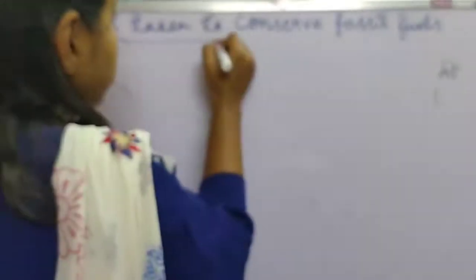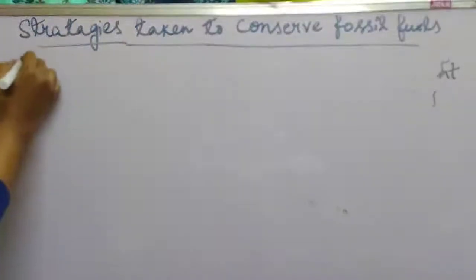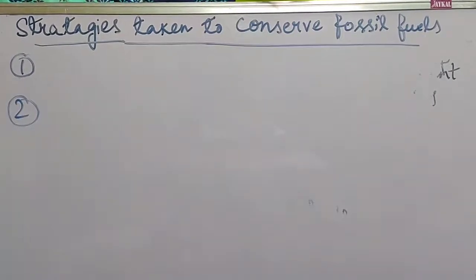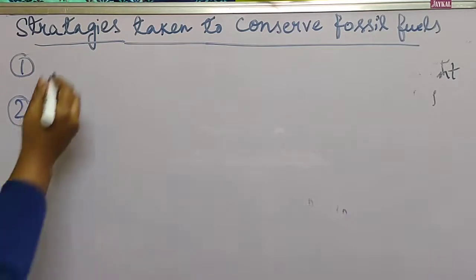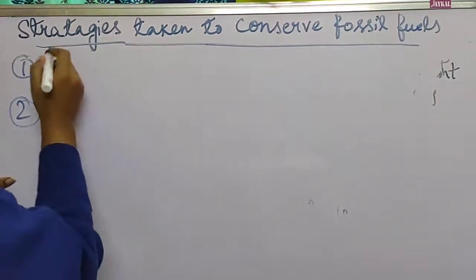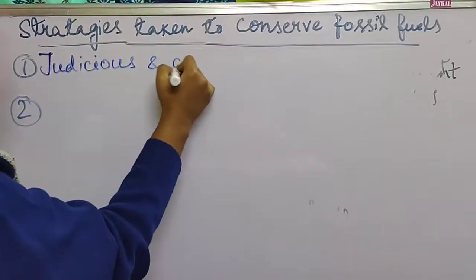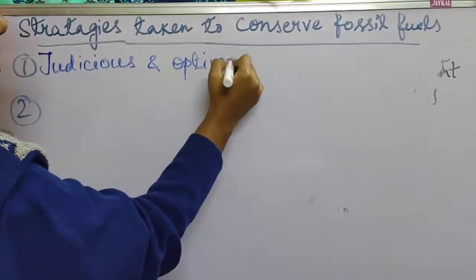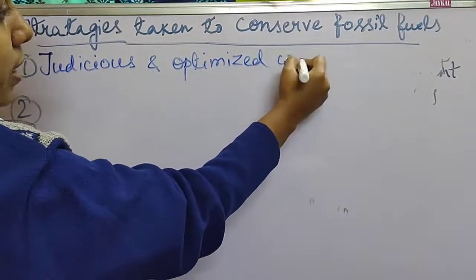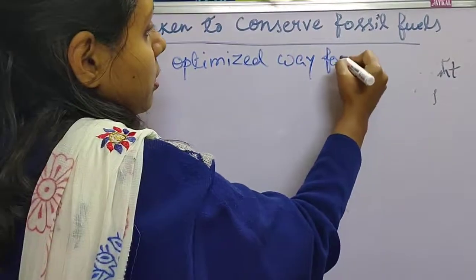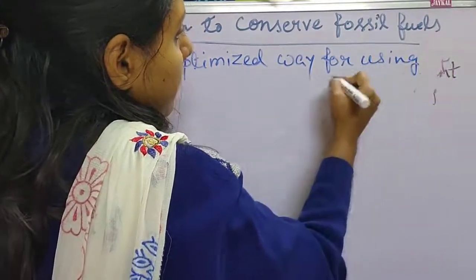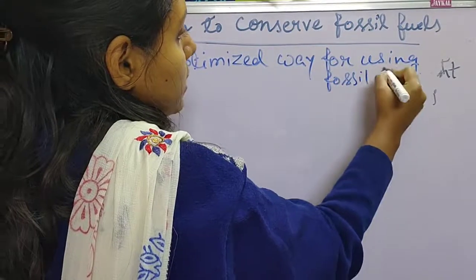So basically it can be classified initially into two basic categories. The first is the judicious and optimized use of available fossil fuel. The first point by which we can conserve fossil fuel is a judicious and optimized way for using fossil fuels.